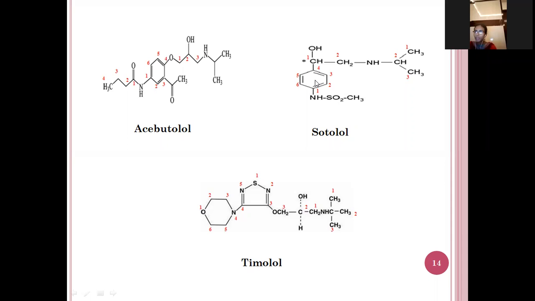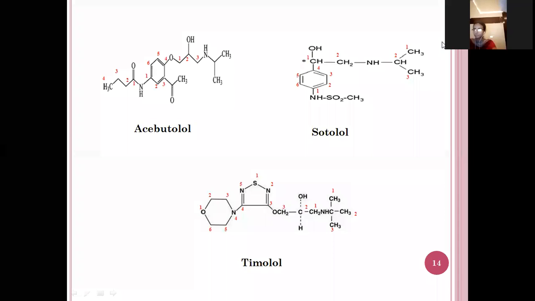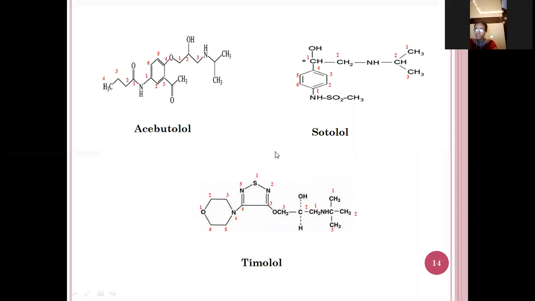See here, this is the phenyl. In the fourth position, ethyl. In the first position, hydroxyl group, amine, and this is a propane. In the first position, methyl and sulfonamide group is attached. So this is the structure of the timolol.